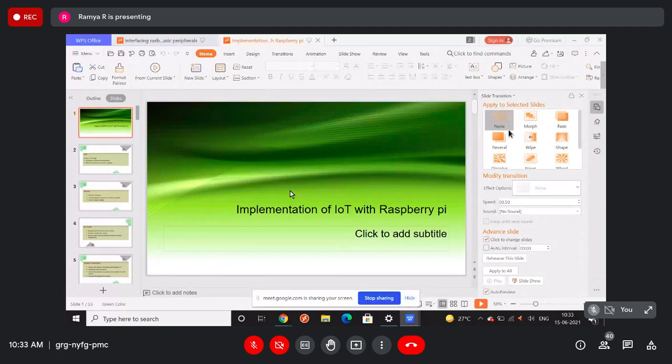Okay, so from your system to this Raspberry Pi, to write that complete operating system file, again you need some other software based on your system. Like if yours is Windows, so generally we use this in Windows. If it is Linux, then according to that, again we need some software to be installed in our system, like Win32 for the Windows operating system. So if you install that Win32, through that you can directly select this operating system, you can detect this Raspberry Pi device, and that particular file where it is stored in your system. These are all things we can do.